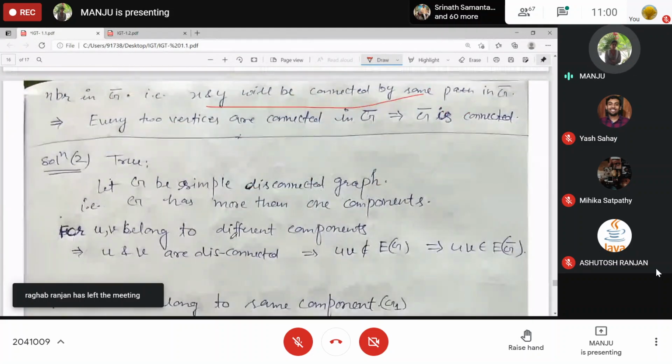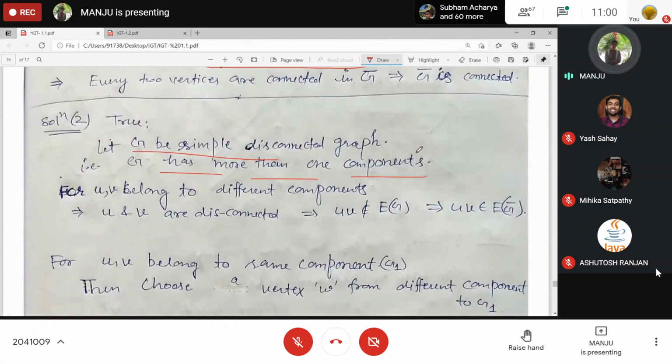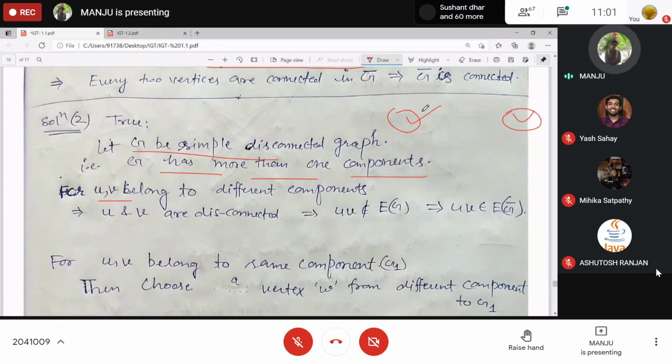Or the other thing you can just try. G is simple disconnected, means to say G has more than one part. Component I will discuss in the next class. Okay, more than one part means more than one connected part. This one is connected. Here also this one is connected. Okay. For U and V belonging to different parts, obviously these are disconnected. There is no path from here to here. U to V. Okay. So U to V is not an edge in G. So this will be an edge in G complement.